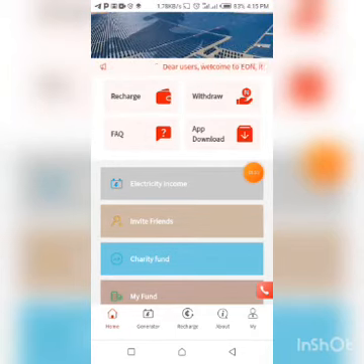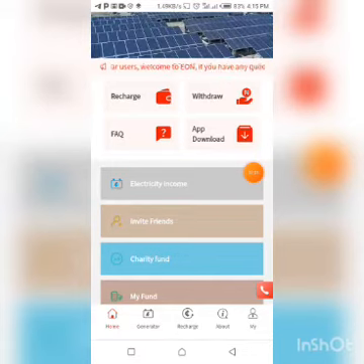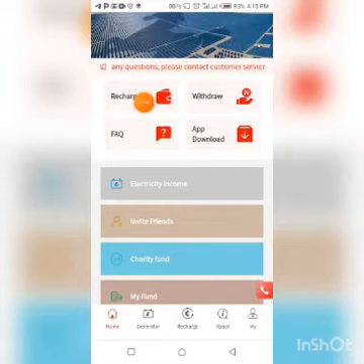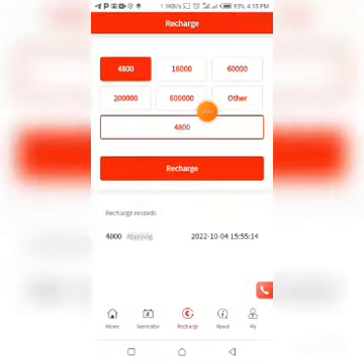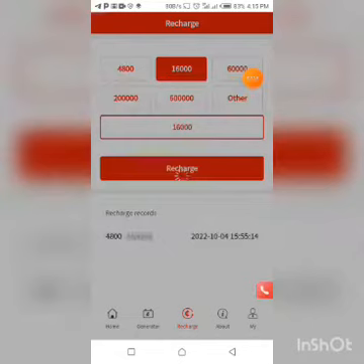Now, when you want to fund the account, on this same home page, you just come to this place and click on recharge. It's going to take you to the next page to proceed with the process. You can see the packages you have here. You can click any of them. You can click this one, then click on recharge, guys. Click on confirm.